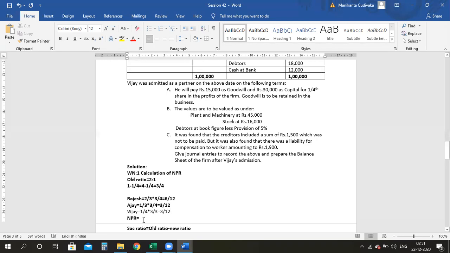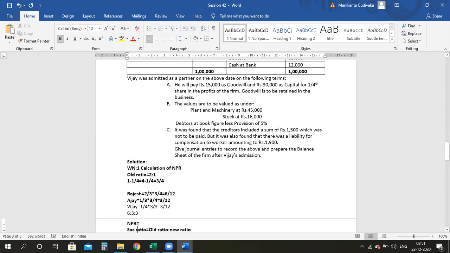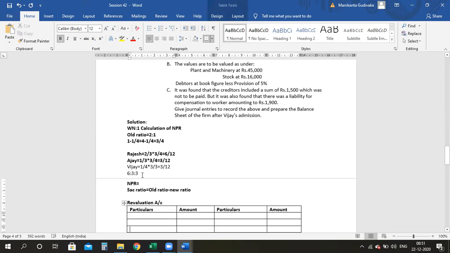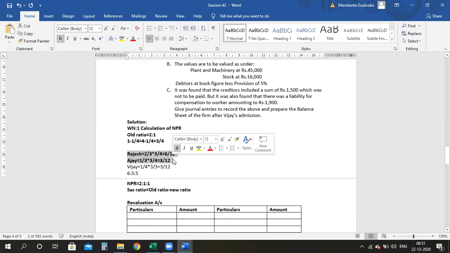So ideally speaking, my new profit sharing ratio would be 6:3:3. Clear? But can I again reduce it to 2:1:1? Yes or no? 2:1:1. Are we clear, everyone? Anyone has any doubts?